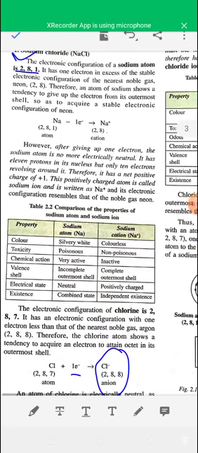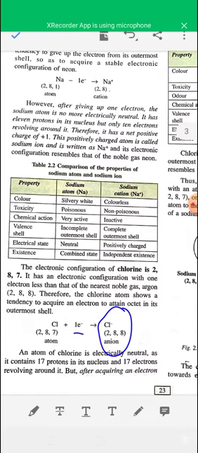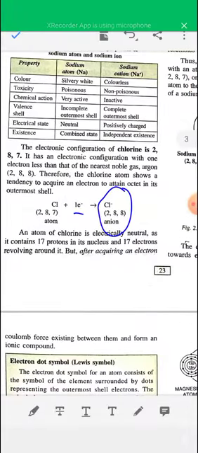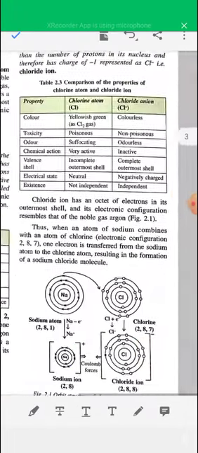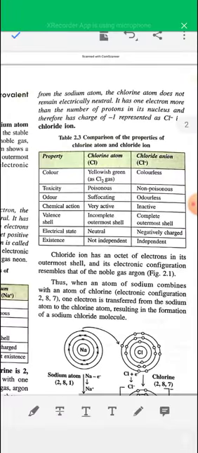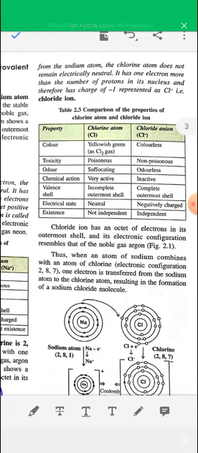After transferring one electron from sodium to chlorine, both atoms are converted into ions. Sodium becomes Na plus and chlorine becomes Cl minus, and after formation of these oppositely charged ions, they combine due to strong electrostatic force of attraction and form NaCl, sodium chloride.